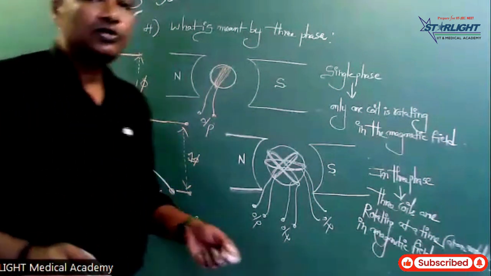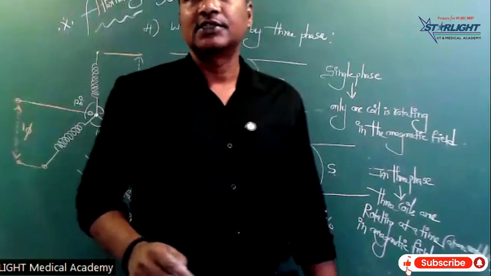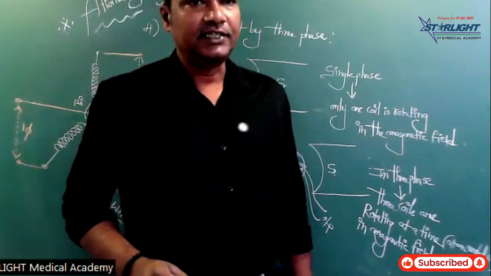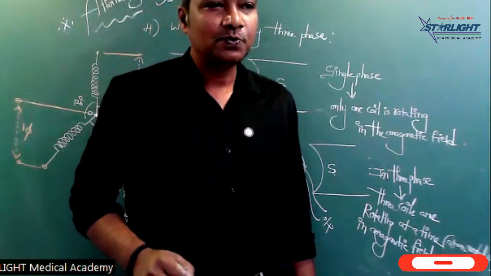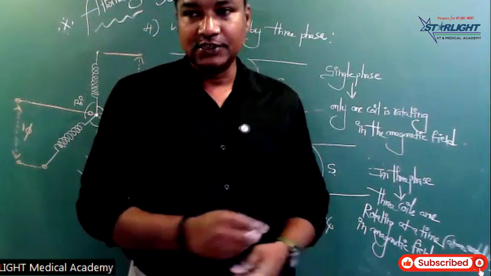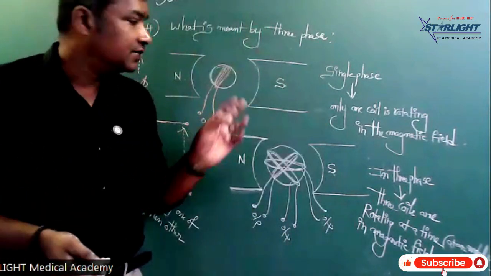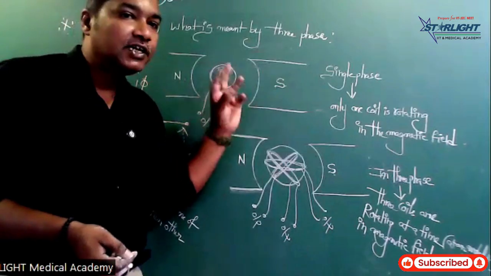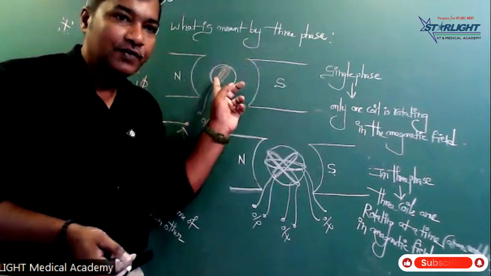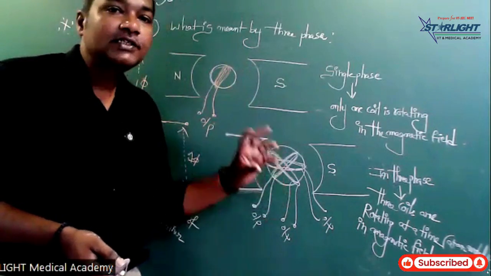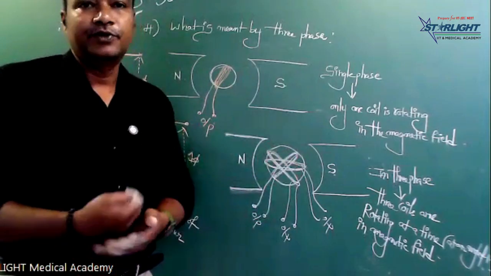And it also has another advantage. It has high efficiency. Its efficiency is more. Why is its efficiency more? With the same energy, 3 coils are rotated. Here, with this energy of rotation, only one coil is rotated, whereas here, with the same energy, 3 coils are rotated.